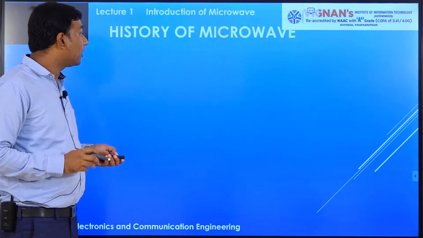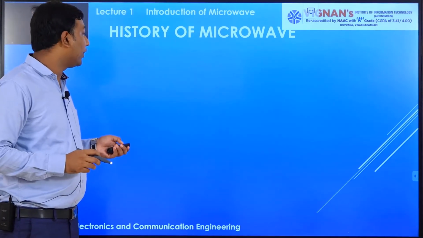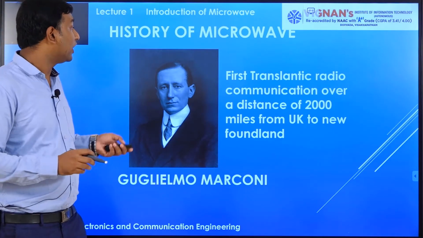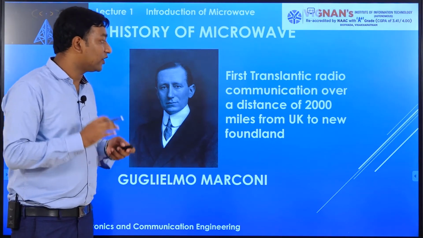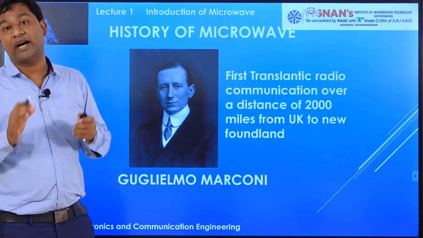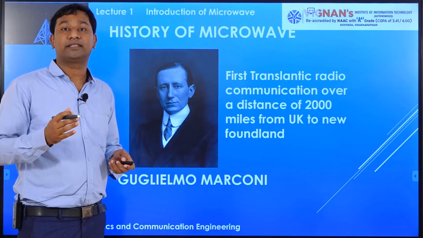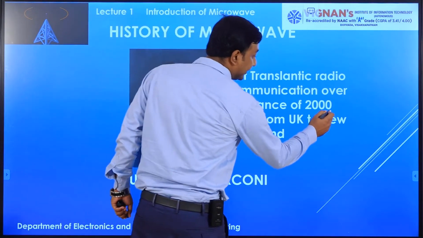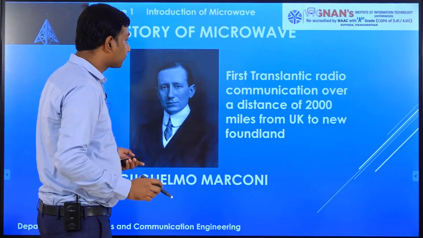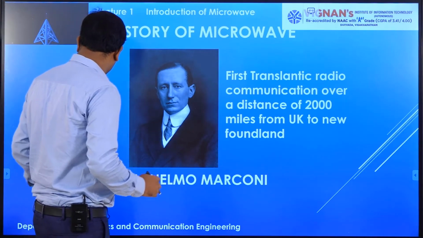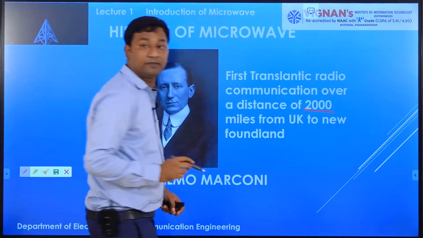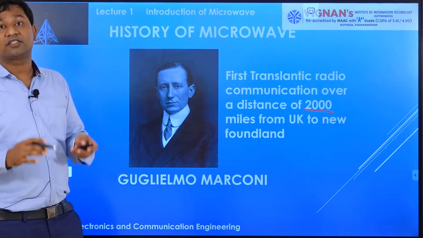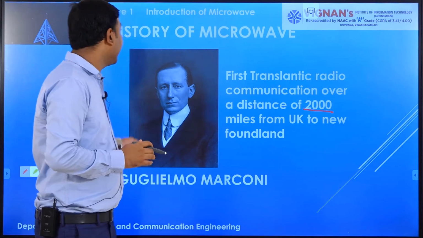Now we will see long distance wireless communication, which was done by the scientist Marconi: the first transatlantic radio communication over a distance of about 2000 miles from the UK to Newfoundland, using his setup. That was the first long range communication.